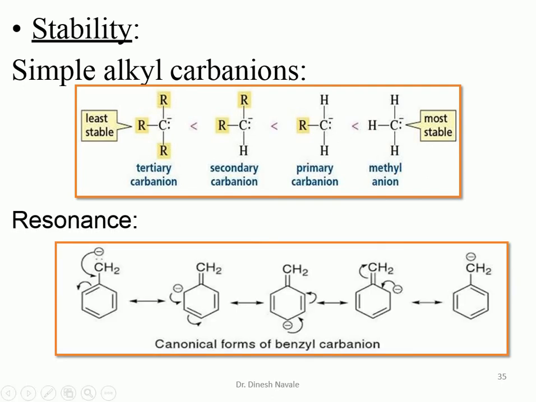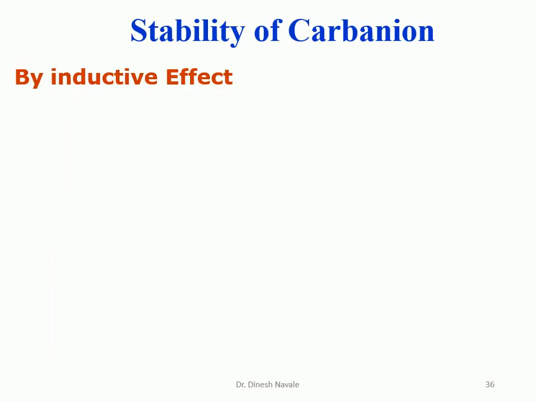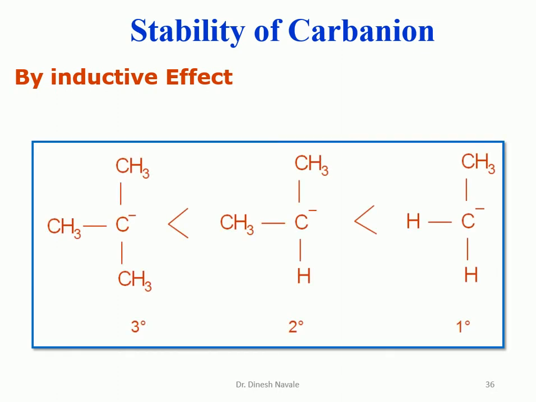The resonance effect can contribute to the stability of the benzyl carbanion. By resonance, the negative charge can be easily stabilized in the ring, which gives stability to the benzyl carbanion. By the inductive effect, as we have discussed, the tertiary carbanion, with more plus I effect, will be less stable. The primary carbanion, with less plus I effect, will be more stable. So the more the plus I effect, the less the stability of the carbanion. That's why primary is more stable than secondary, than tertiary, in the stability of carbanions.